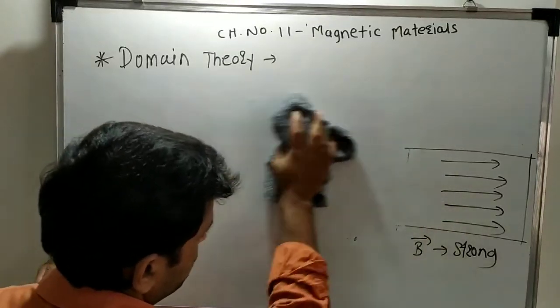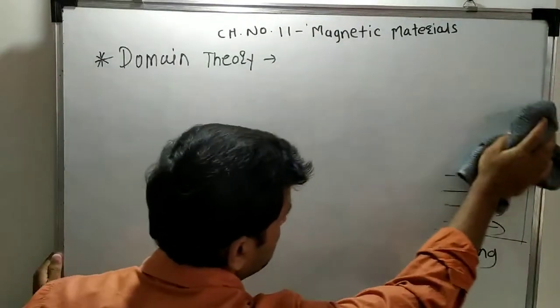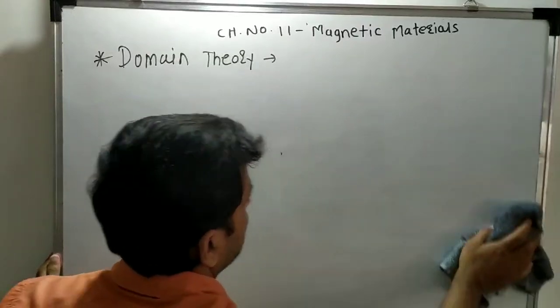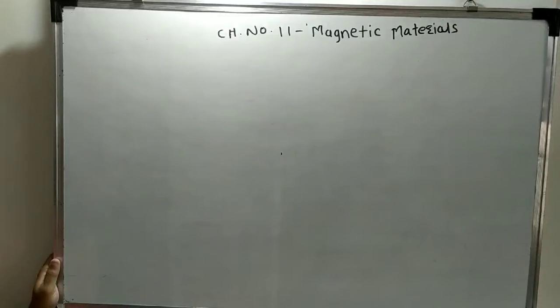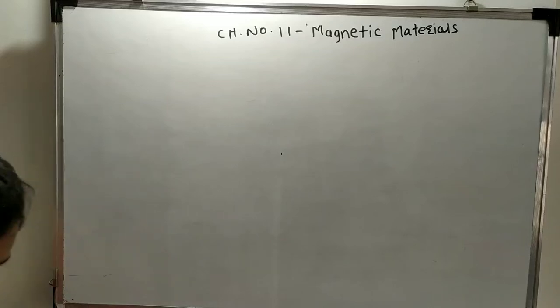The topic is the effect of temperature on magnetism. If you look at increasing temperature, the domain structure will get destroyed and the ferromagnetic substance starts losing its properties.